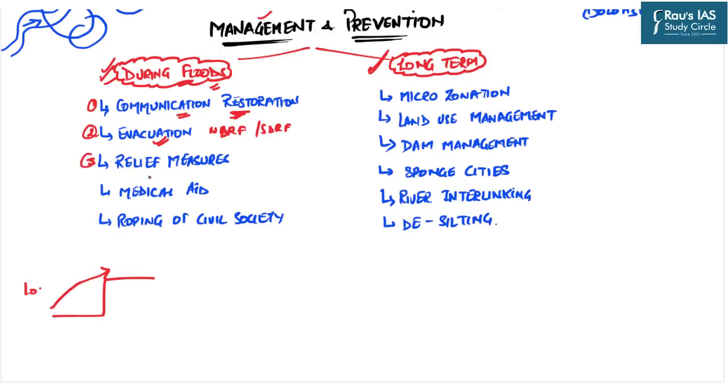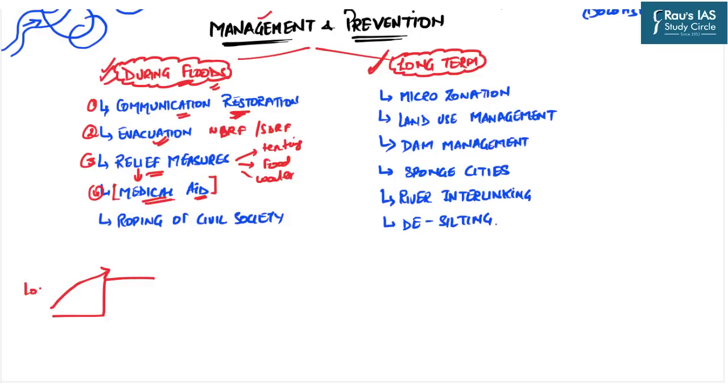Then are the relief measures. Relief measures can include several steps. For example, tenting of the displaced population, food supplies, water supplies, and in this association, the fourth important point is also the medical aid. Many a times we tend to forget this important step in our answer.